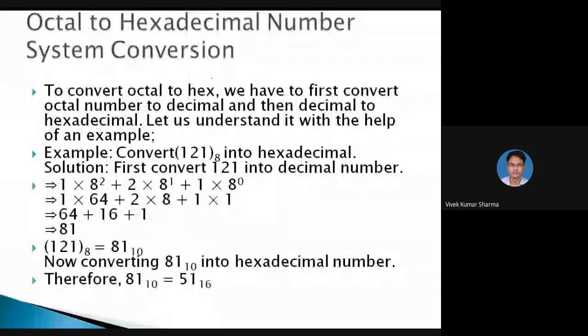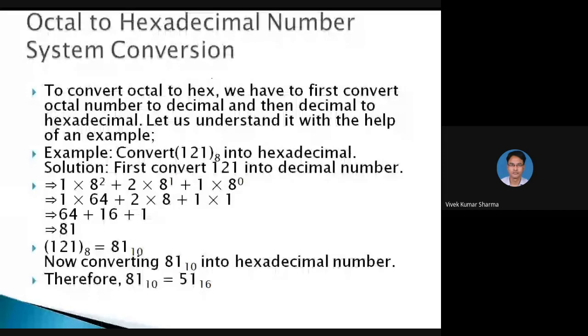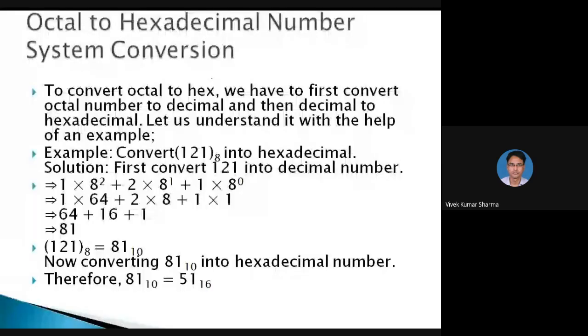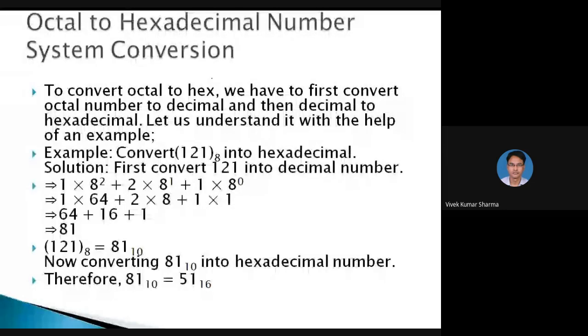How will you convert it to decimal? Write 121 in this form, with base 8 to the power 0, power 1, and power 2. 64 plus 16 plus 1 is 81. You will find the conversion of octal into decimal. First of all, it is decimal. Then you have to convert this decimal number into hexadecimal, so you will divide 81 by 16 and you will find the hexadecimal.